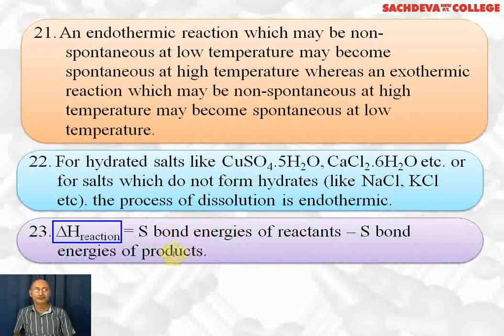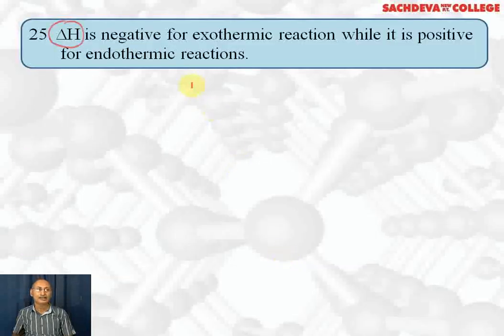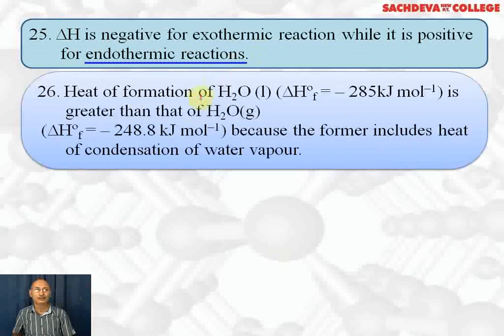Delta H of reaction is the sum of the bond energies of reactants minus the sum of the bond energies of products. According to the first law of thermodynamics, or law of conservation of energy, delta E or delta U is equal to Q plus W, or Q is equal to delta E minus W, or delta U minus W. Delta H is negative for an exothermic reaction while it is positive for endothermic reactions.